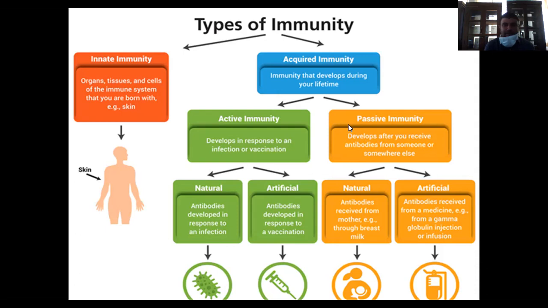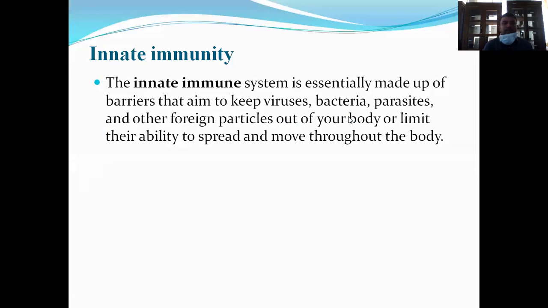Then coming to passive immunity, that develops after you receive antibodies from someone else or somewhere else. Here again two classifications: natural passive immunity and artificial passive immunity. In natural passive immunity, antibodies are received from the mother to the baby through breast milk or breastfeeding. Artificial passive immunity is received through a medicine, from a gamma globulin injection or any kind of infusion.